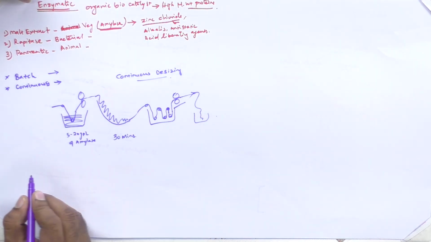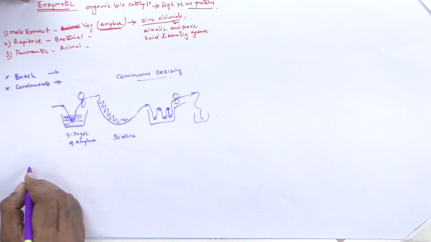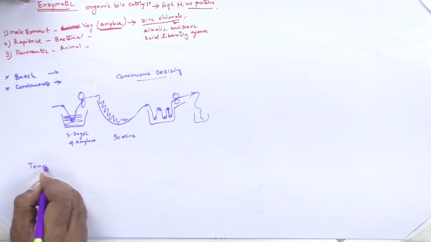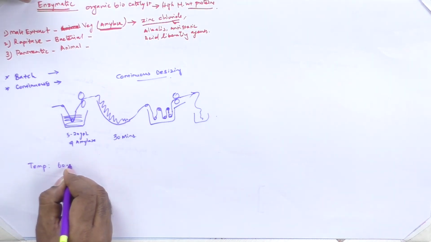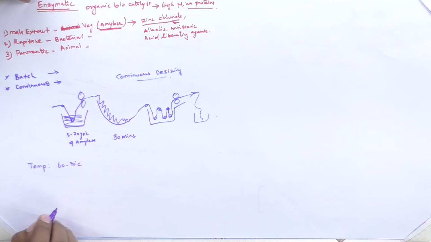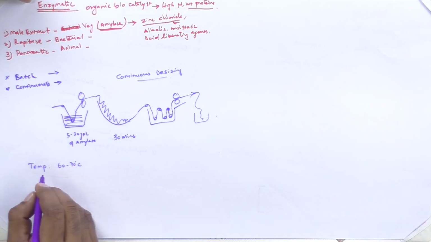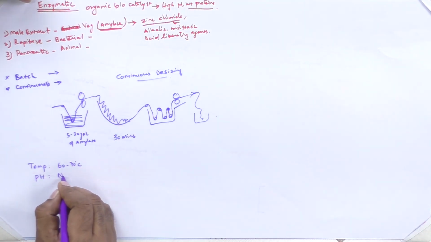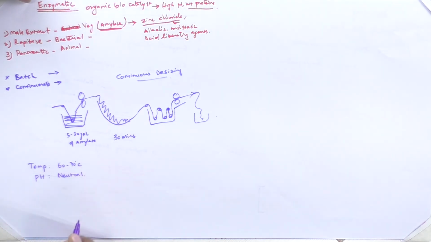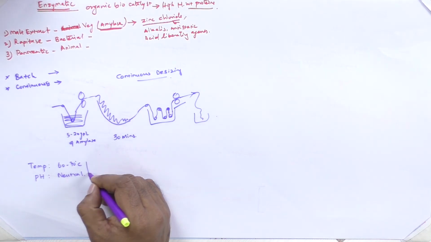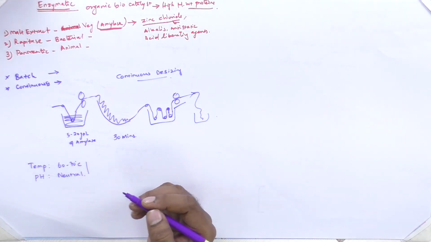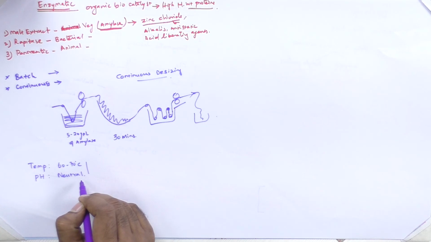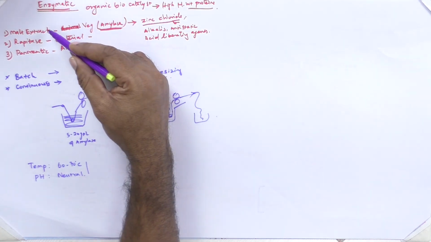Under normal conditions, a temperature of around 60 to 70 degrees Celsius is very favorable for the desizing enzyme, and the pH is neutral. So this is the condition for enzymatic desizing.